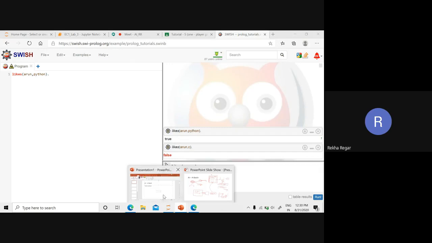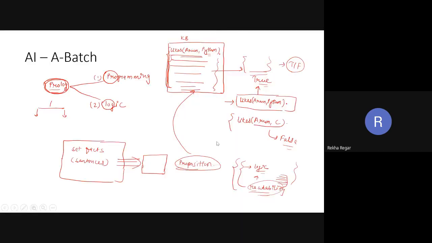In our theory lecture, the chapter that recently ended is chapter number 4, structured knowledge representation. In that chapter, we studied one kind of thing, that is the KBA. KBA is what? Knowledge based agent.